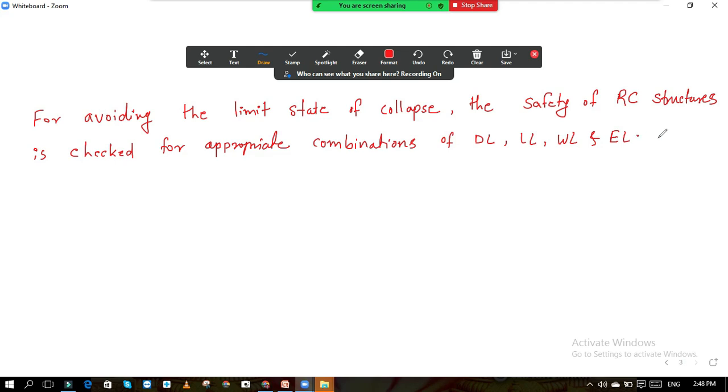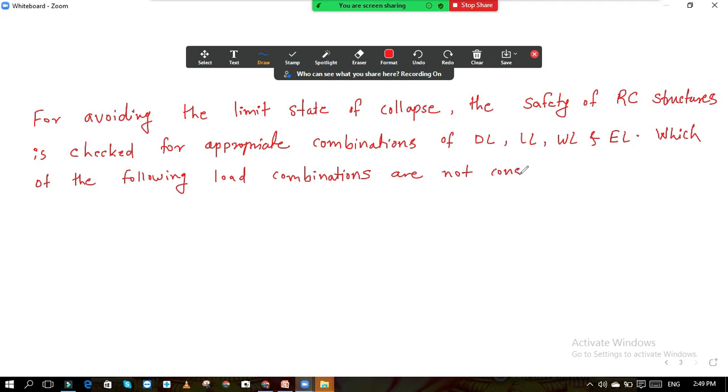So the question is, which of the following load combinations are not considered?